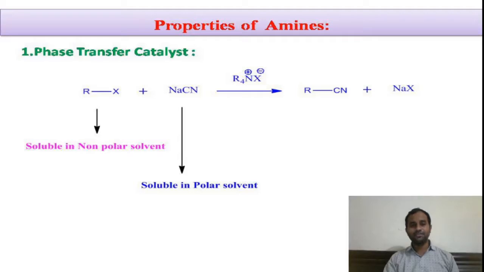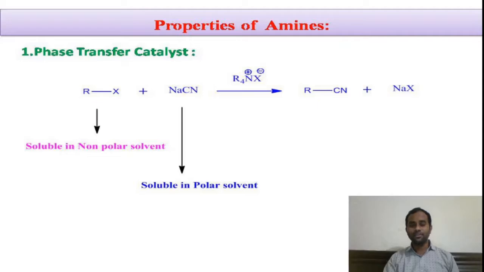That catalyst which is helpful in transferring the reactant species from one phase to another phase, thereby increasing the rate of reaction, is called a phase transfer catalyst, and the phenomenon is called phase transfer catalysis. Right? Now you got the idea, I think.